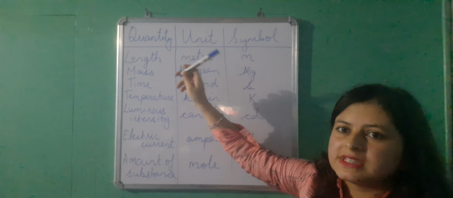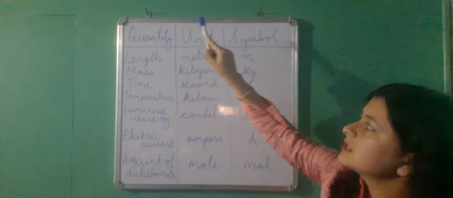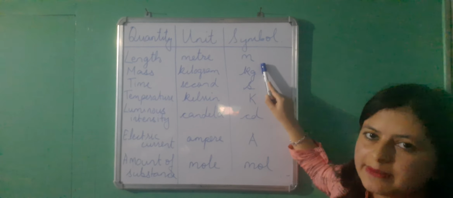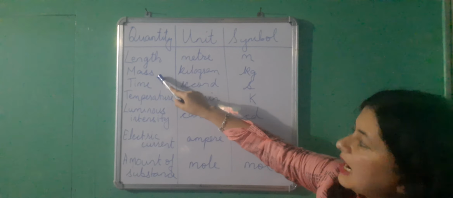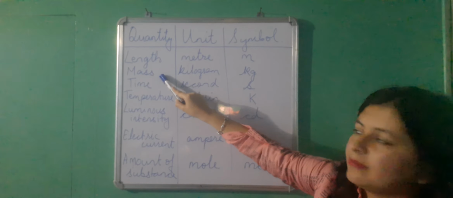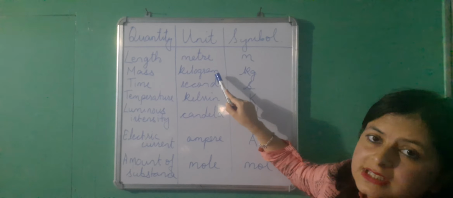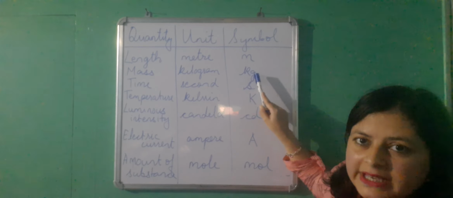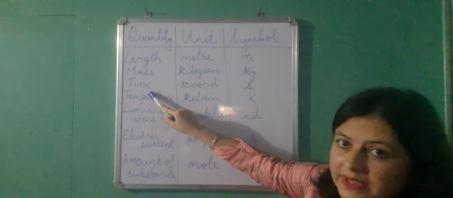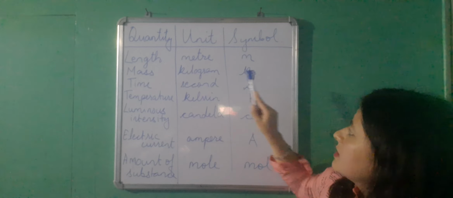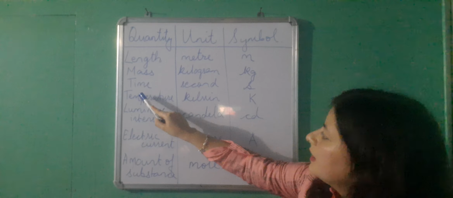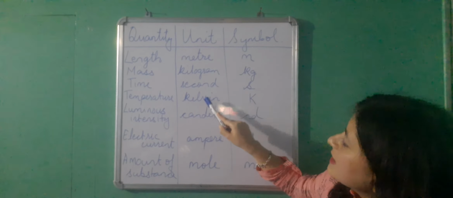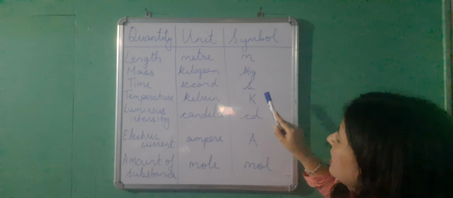The first fundamental physical quantity is length, whose SI unit is meter and its symbol is m, small m. All right. Mass, the second fundamental quantity, unit of which is kilogram. The full form is kilogram. In short, we write it as kg, small kg. Thirdly, time, unit of which is second, symbol is s. Temperature also is a fundamental physical quantity. Unit is Kelvin. Symbol is capital K.